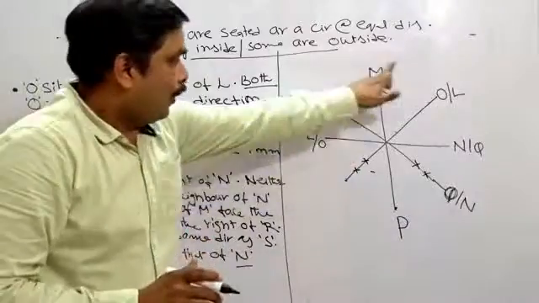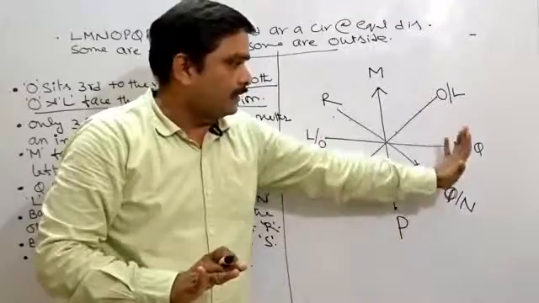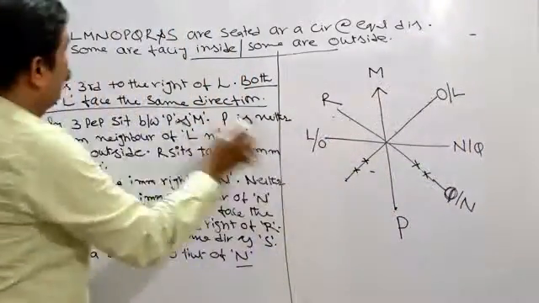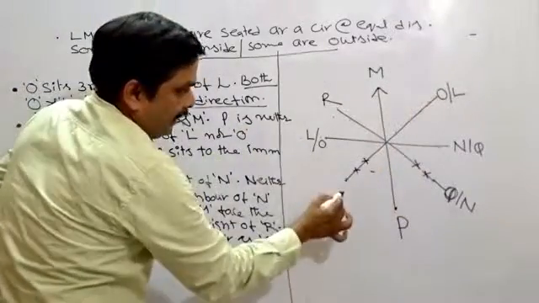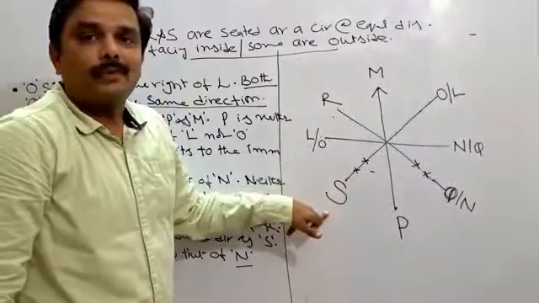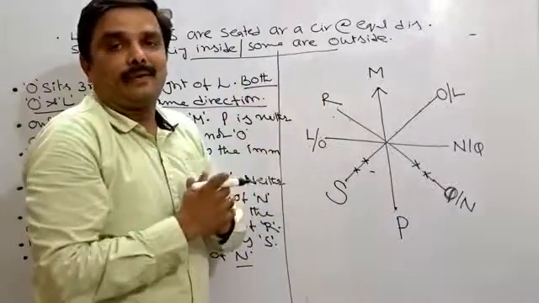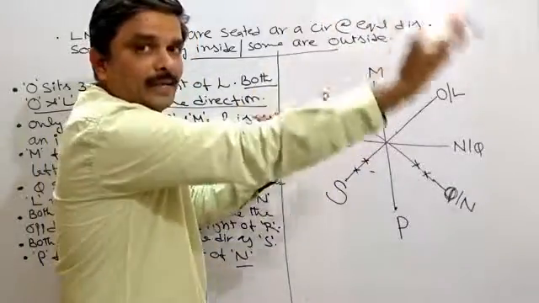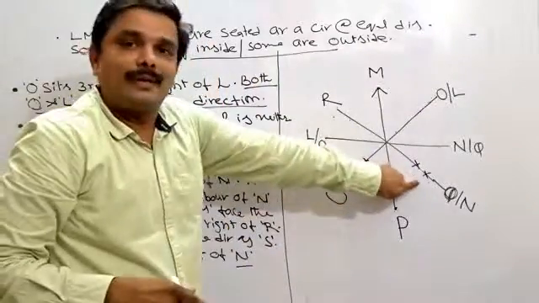Got it? So now all the places are filled up, right? Filled up in the sense not confirmed, but more or less that is okay. Then this is the only place left out. Who is left out? One here, L, M, N, O, P, Q, R and S. So now S is remaining. I am keeping S here. This is the place for S. Hope you understood this one, right? This is the way to attempt the advanced level questions in seating arrangement. Here I have successfully avoided going for a second possibility, a second arrangement. In one arrangement, I am going to keep this one.